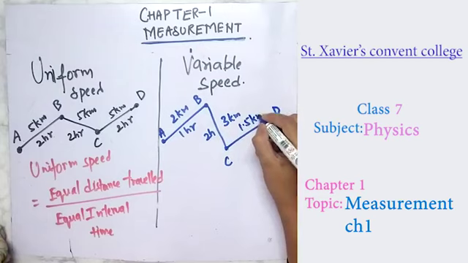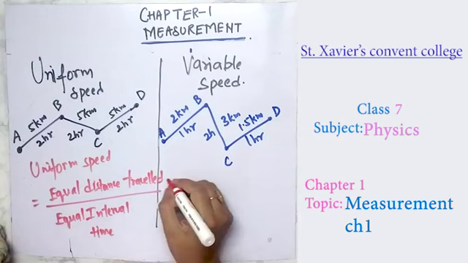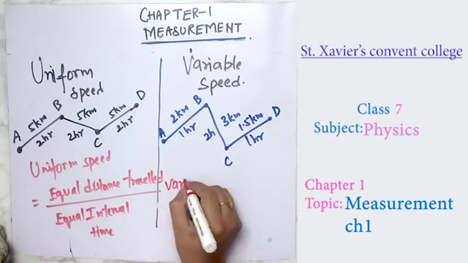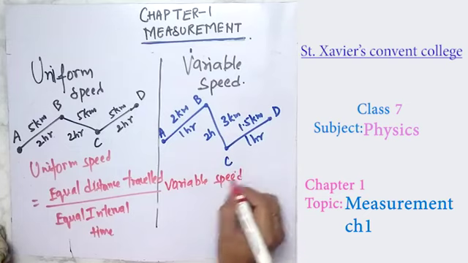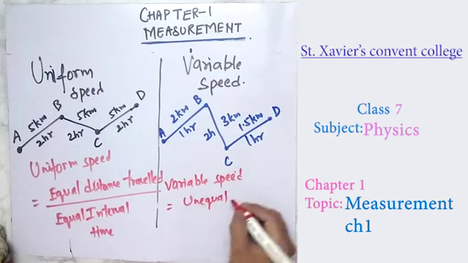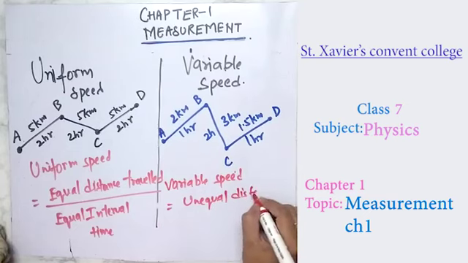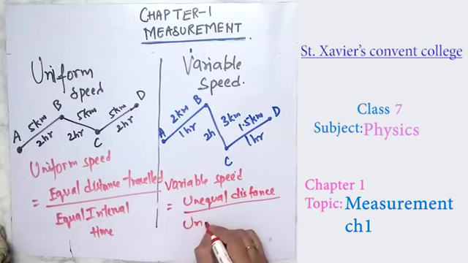So he covers unequal distances in unequal intervals of time. Variable speed is given by unequal distance in unequal interval of time.